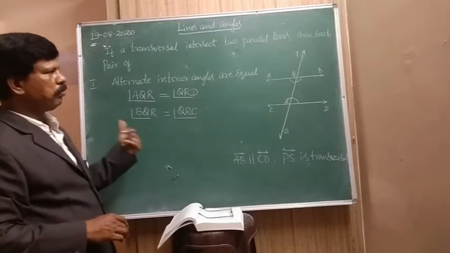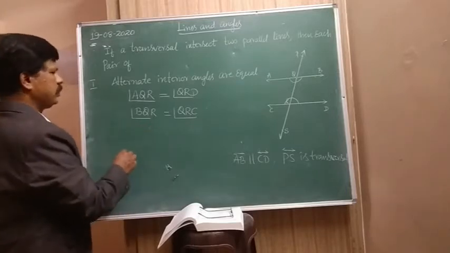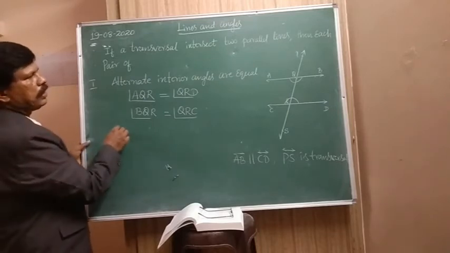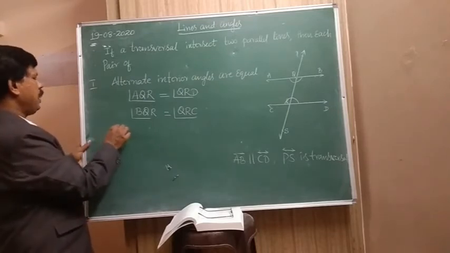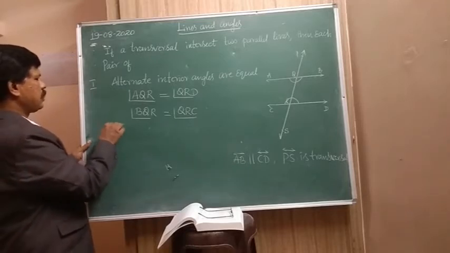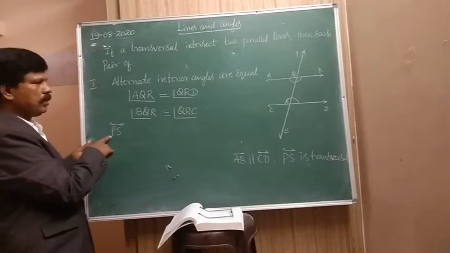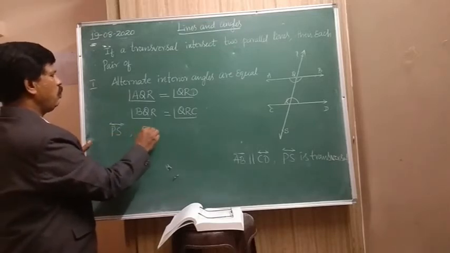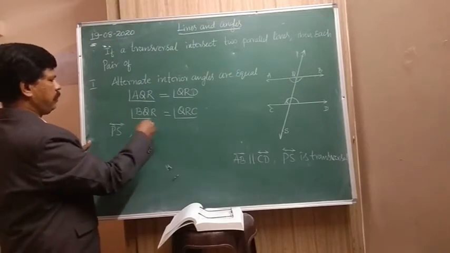Now, how to prove this? Just in general, look at this. PS is a straight line, comma, QA is a ray.